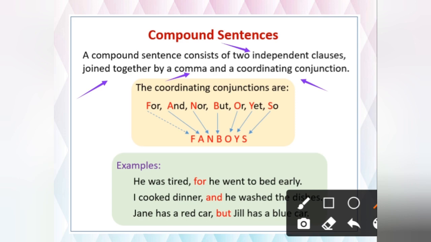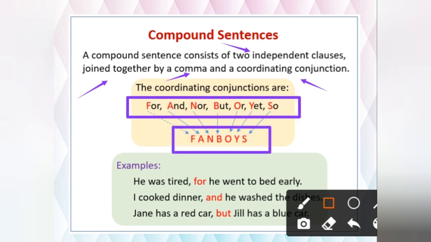Like, see here, first of all, as we have done conjunctions, so you must be knowing what the coordinating conjunctions are. Coordinating conjunctions, as I give you a very wonderful trick: FANBOYS. Okay, FANBOYS, don't forget FANBOYS. F stands for, A and, N nor, B but, O or, Y yet, S so. FANBOYS means whenever your sentences are connected with these words, it means that is your compound sentence. Okay, like see some examples.